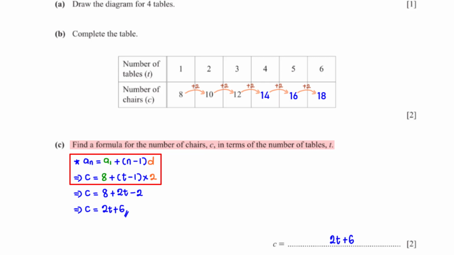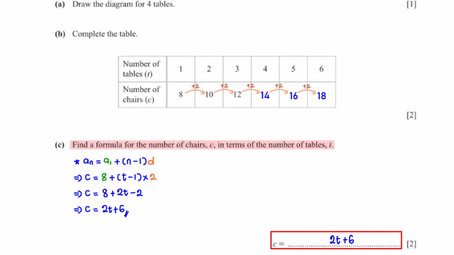When we expand the brackets, 2 times T is 2T. 2 times -1 is -2. When we group like terms, 8 minus 2 is 6. So we have 2T plus 6.